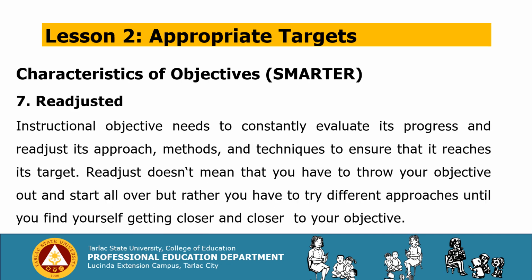Number 7, letter R, readjusted. Instructional objective needs to constantly evaluate its progress and readjust its approach, methods, and techniques to ensure that it reaches its target. Readjust doesn't mean that you have to throw your objective out and start all over again, but rather you have to try different approaches until you find yourself getting closer and closer to your objective.